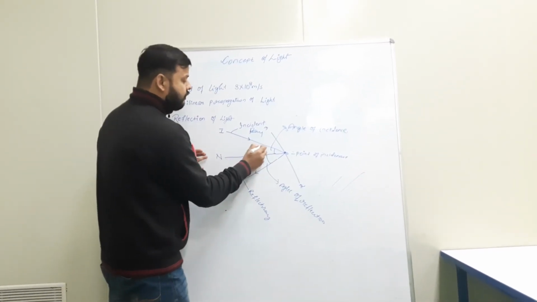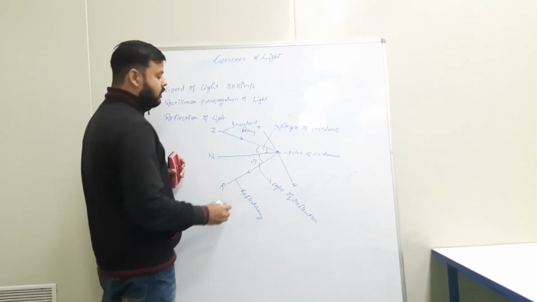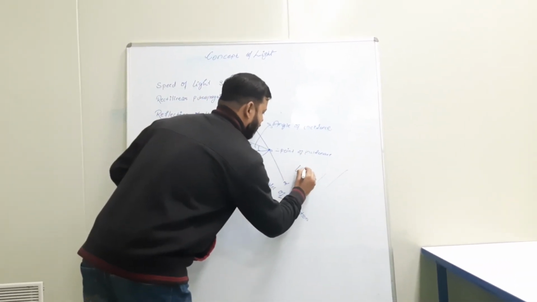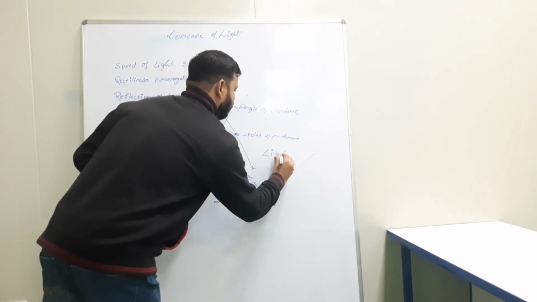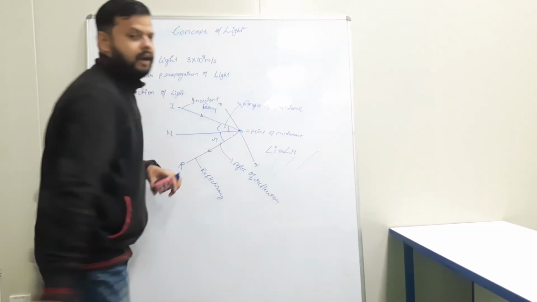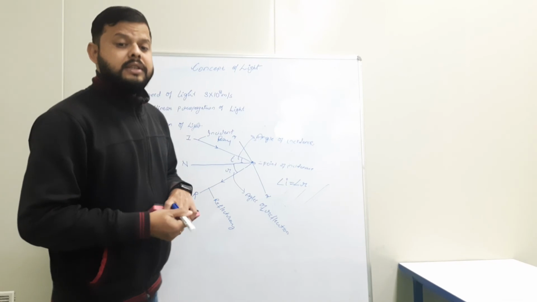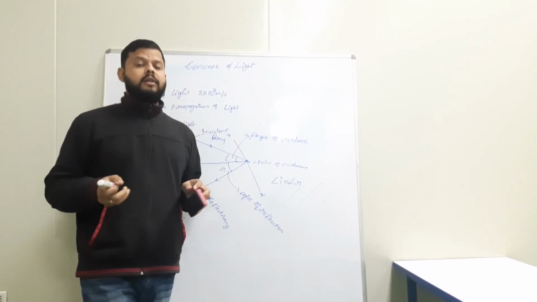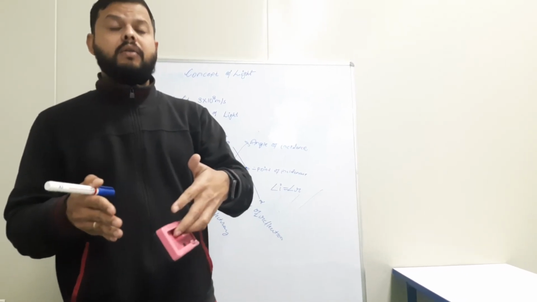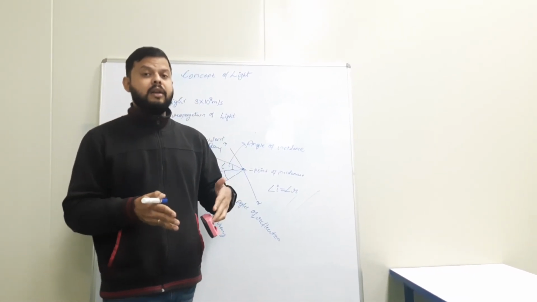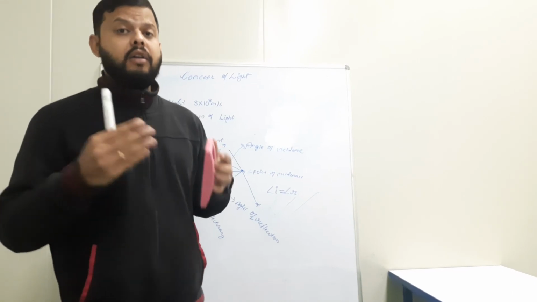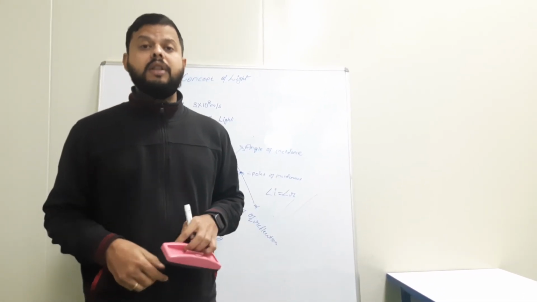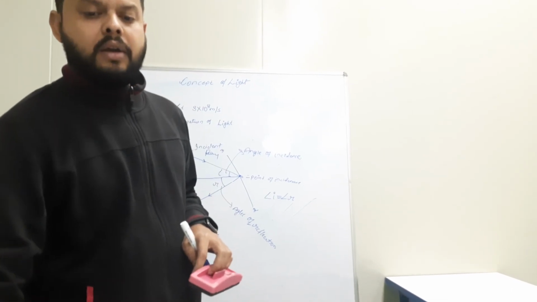So this angle of incidence will always be equal to the angle of reflection, that is, angle i is equal to angle r. So this is the law of reflection. Always the angle which the incident ray forms with the normal of the plane will be equal to the angle of reflection which the reflected ray forms with the normal of the plane.